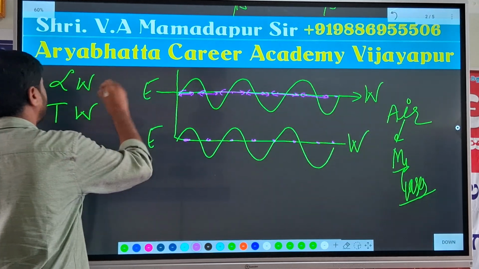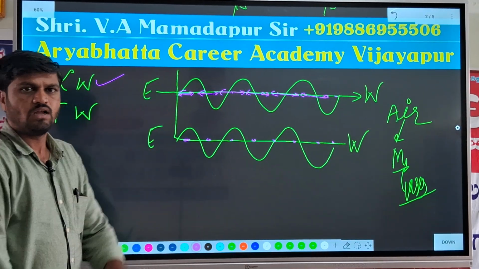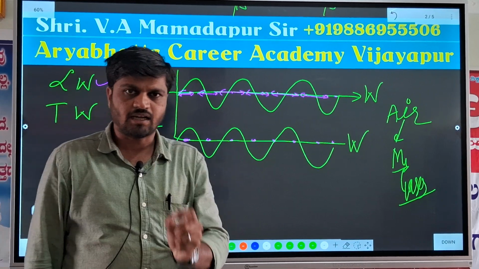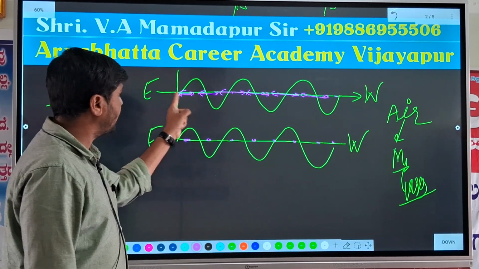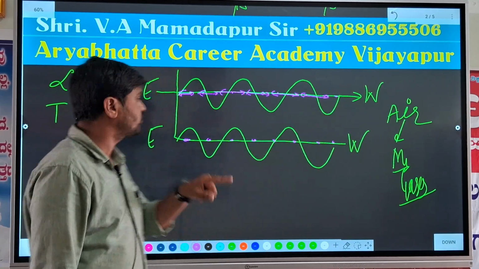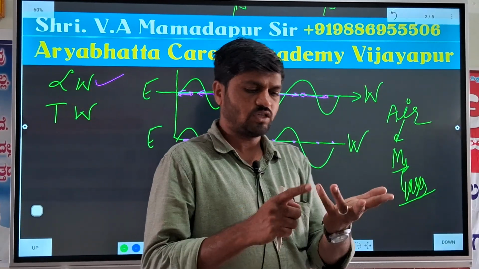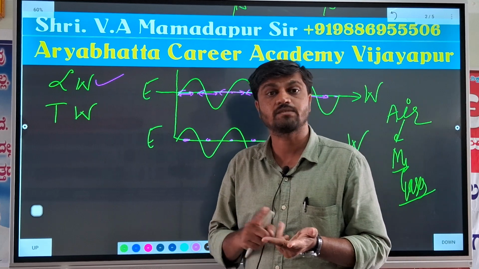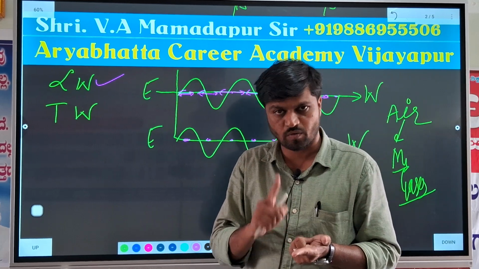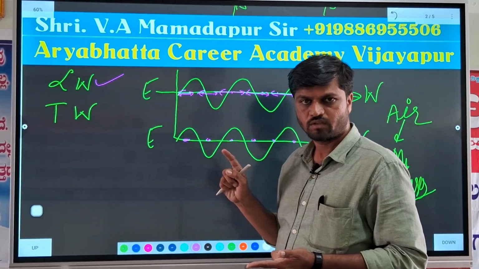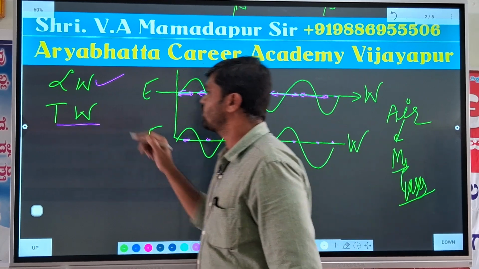Those waves are called longitudinal waves. The particles in the medium vibrate along the direction of the wave propagation. Those waves are called longitudinal waves. So what are examples of longitudinal waves? Sound waves are longitudinal waves, seismic waves are longitudinal waves, water waves are longitudinal waves. Are you getting my point? So what do you mean by transverse waves?